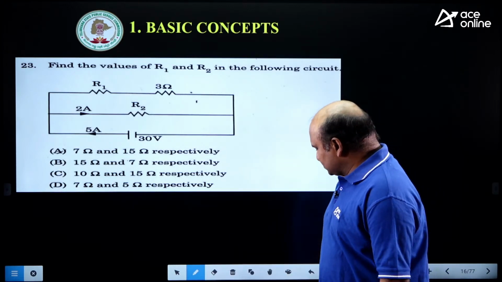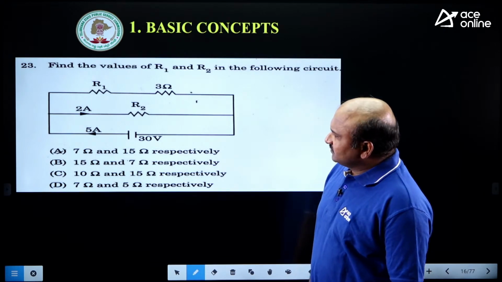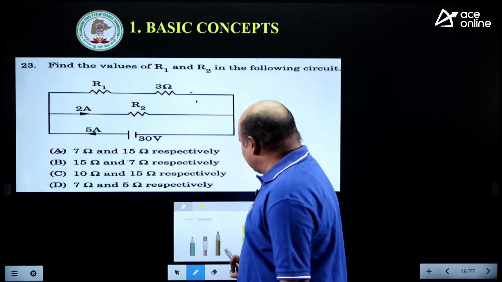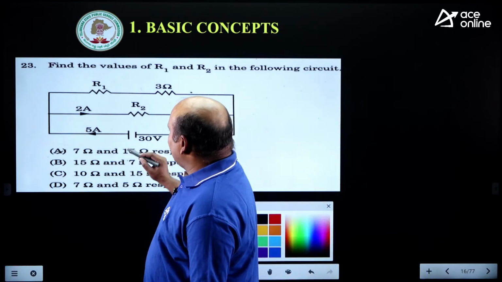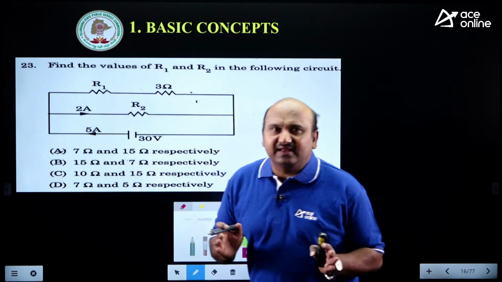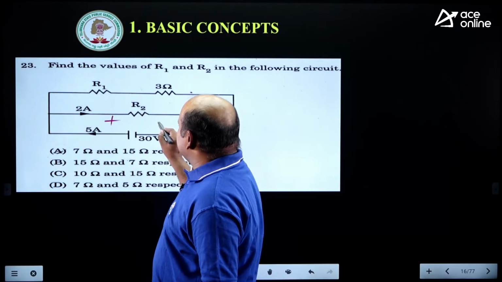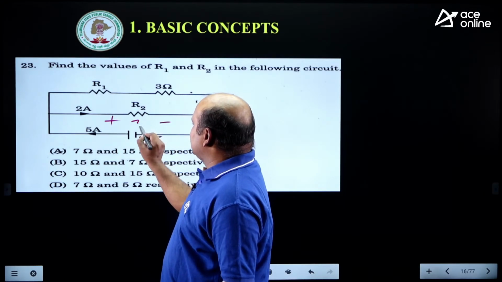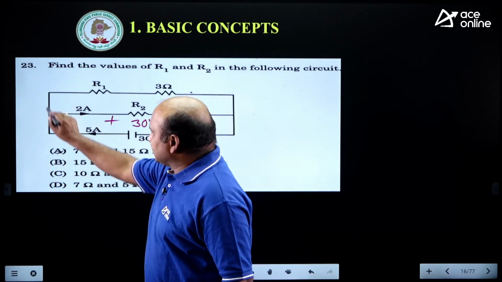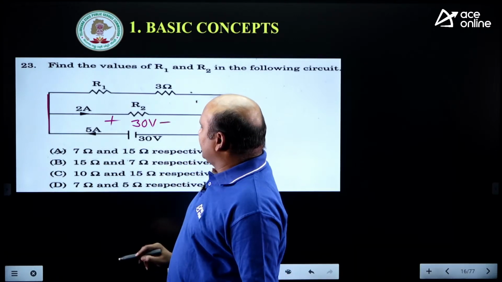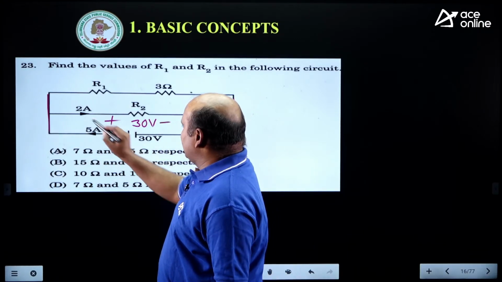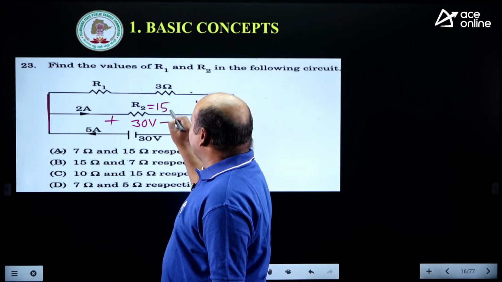Tell me the answer for this. Now, how do you proceed for these type of examples? See this one. All are in parallel. In parallel, voltage is the same. That is the main rule here. Voltage is the same means, how much voltage are you getting here? That 30 volts only, because these N terminals are the same. Now 30 current, you know that. R2 value is equal to 15 ohms.